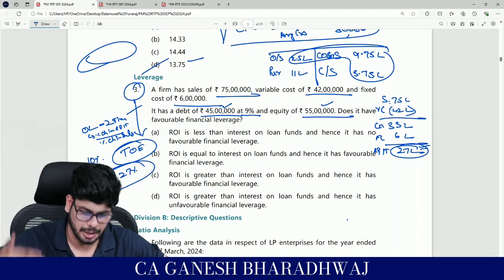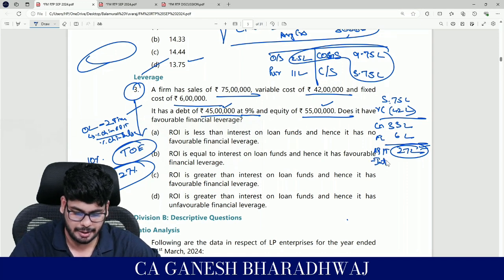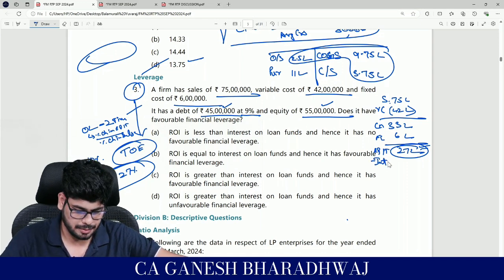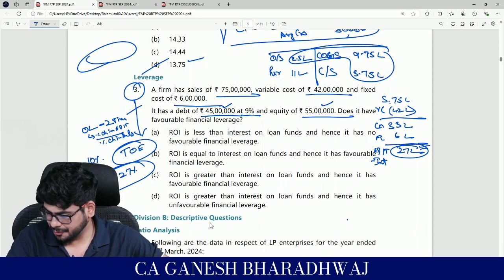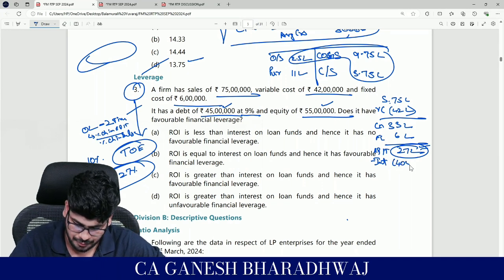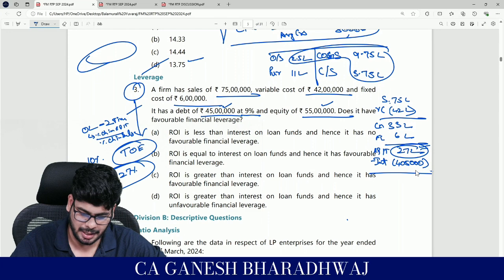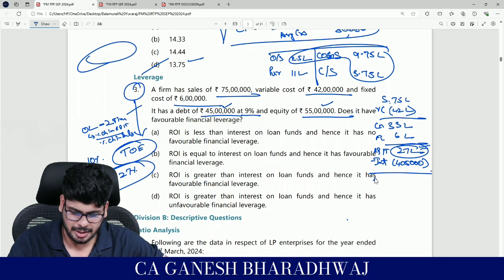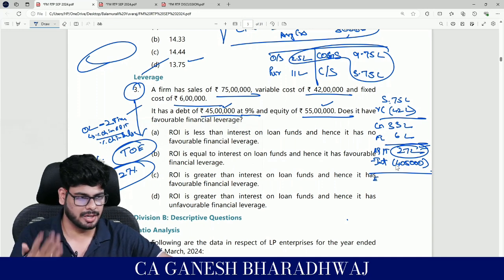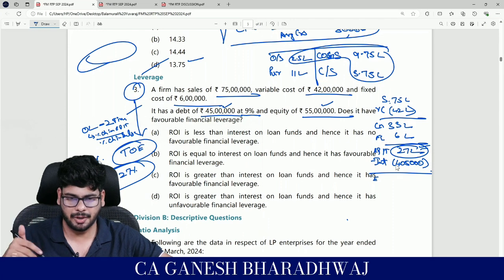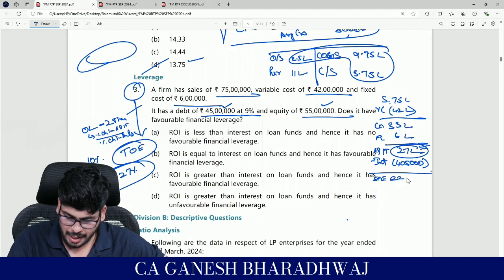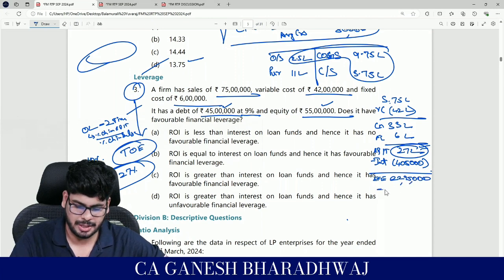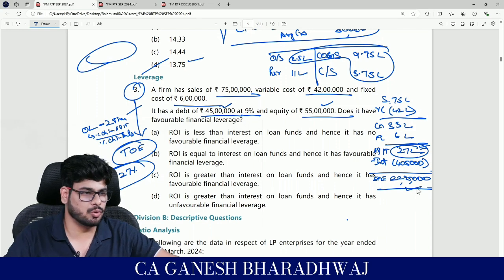Correct. Now let's continue this. From this, what will I do? Interest I will be paying, correct? How much is it? 9% on 45 lakhs. How much is that? 4,05,000, no? Okay, so 405,000. Finally, there's no preference and all that here. So do you have any taxes? No. Okay, so this is going to be your earnings before tax, also your earnings after tax. No preference, so it's earnings available for equity shareholders, everything. Finally, how much is this figure, guys? 22,95,000.